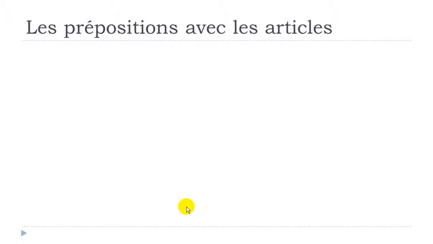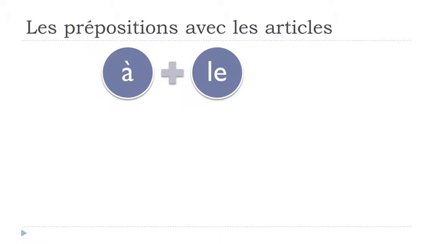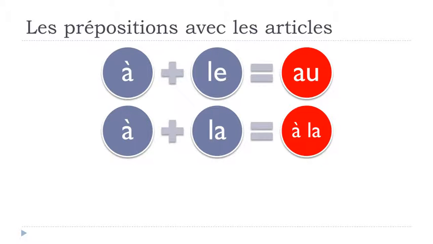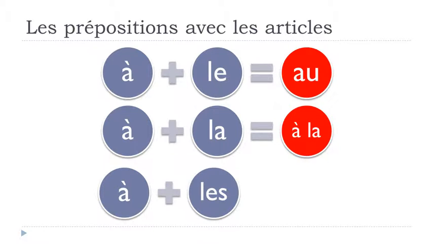All right, so if we want to make it clear, then we can say that à plus le will become "au". Okay, then à plus la will stay the same, à la. It doesn't change at all. And then à plus les will become "aux". But then remember that phonetically it's "o". Okay, so that's the main thing that you should remember if we talk about this preposition à combined with the articles définis here.